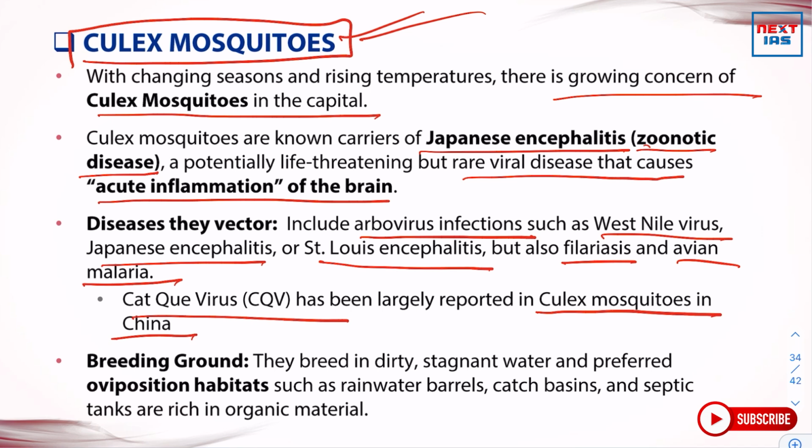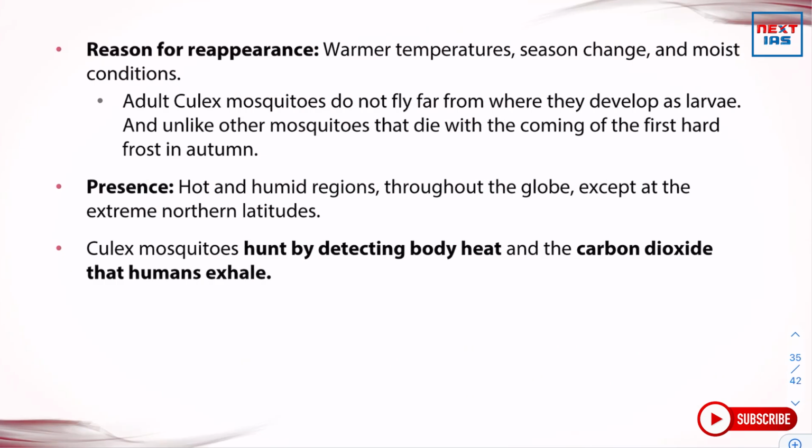So where is the breeding ground of these Culex mosquitoes? They breed in dirty, stagnant water and preferred oviposition habitats such as rainwater barrels, catch basins, and septic tanks, which are rich in organic material. What is the reason for their reappearance? Warmer temperatures, season change, and moist conditions.